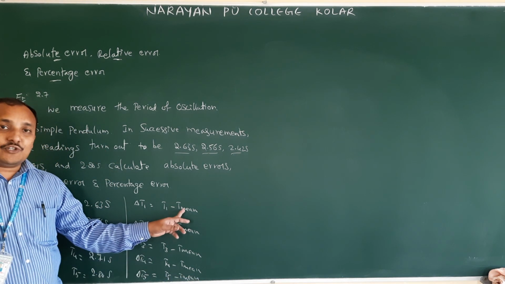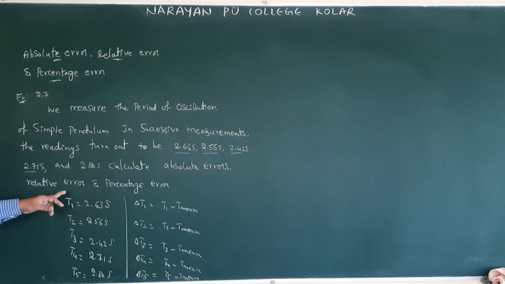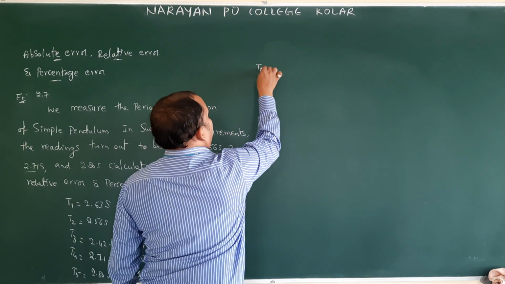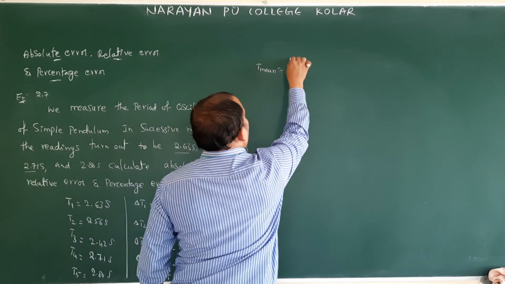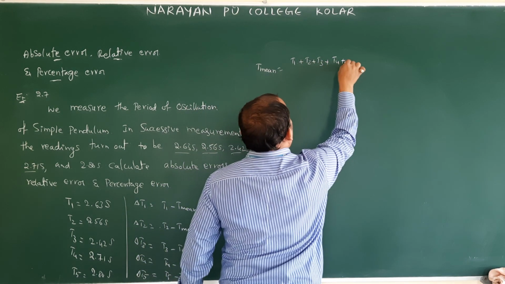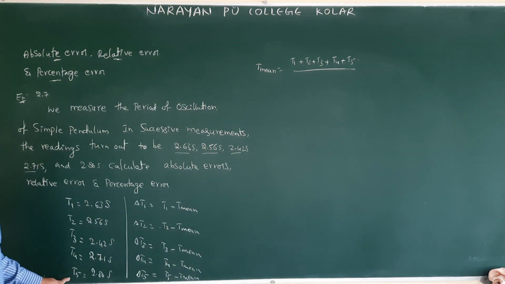Here T mean we should calculate. T mean means the average value or arithmetic mean of all these 5. Simply you have to add. T mean is equal to T1 plus T2 plus T3 plus T4 plus T5, divided by 5. That's all; 5 readings are there, therefore we wrote up to 5.